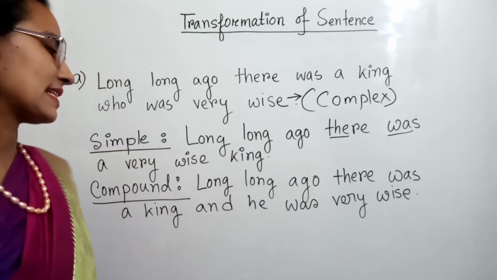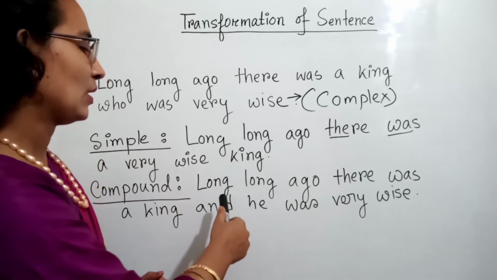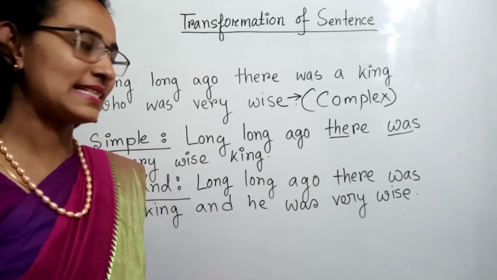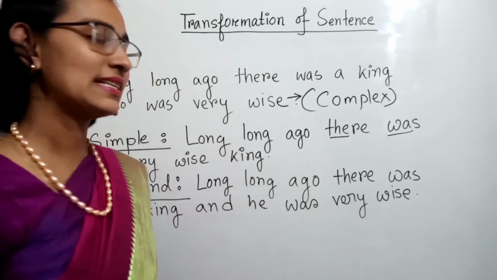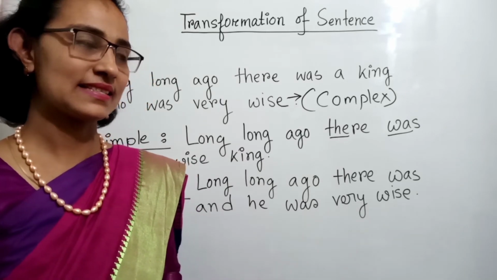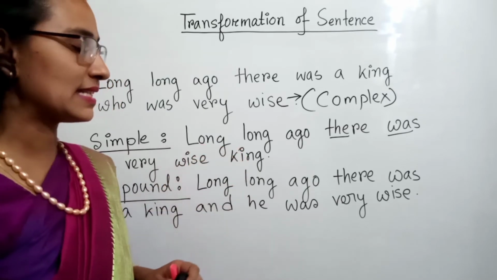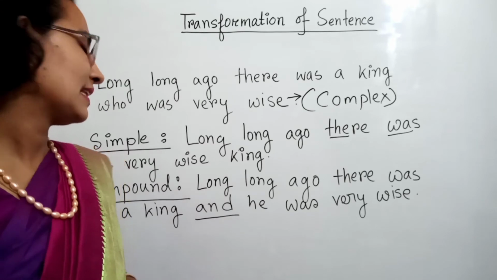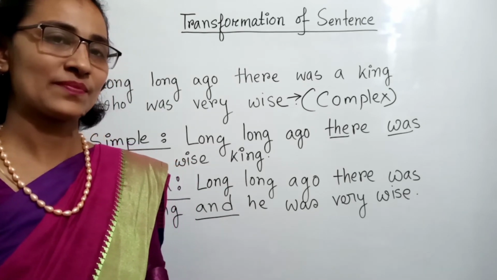In a compound sentence, you look that there are two parts. Long, long ago there was a king. It's a complete sentence. And another is, he was very wise. It is also a complete sentence. So when we add these two sentences by a conjunction, and, but, or, that time it is called a compound sentence.